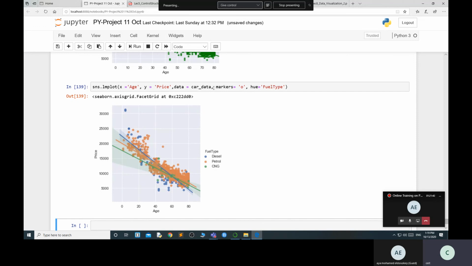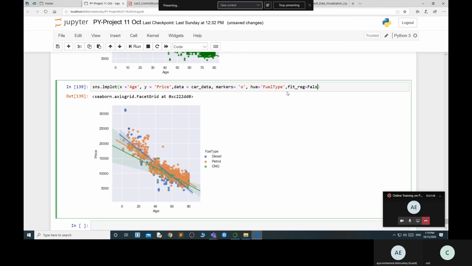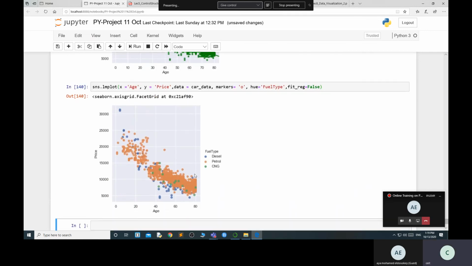I do not want the regression line; otherwise it shows the regression line according to diesel, petrol, and CNG. So I am using fit_reg equal to False. Now this line is not coming. So this is diesel, petrol, and CNG according to the fuel type.